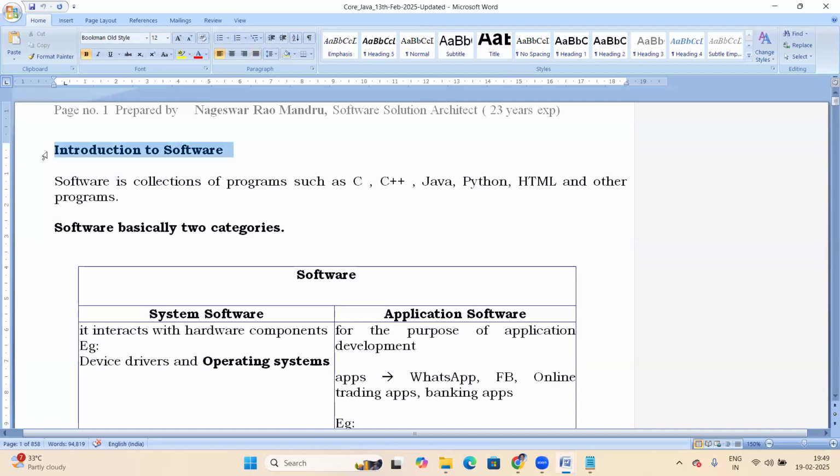So today is the first class on the subject, the first day. We start from the basics, with an introduction to software. Before going to Java, there are some software basics.